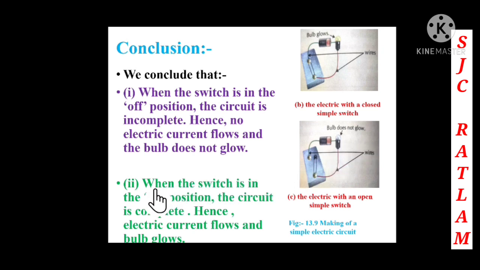But in the other case, children, when the switch is in the on position, the circuit is fully complete. When the circuit is fully complete, the current will flow, and when the current flows, the bulb will also glow. So in this case we can see children, the bulb is glowing.